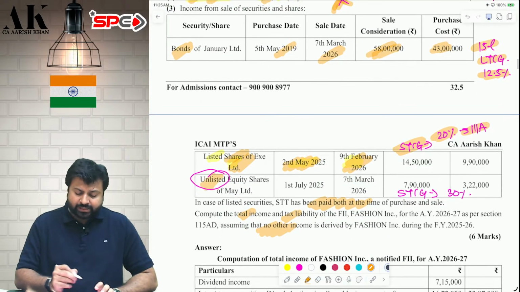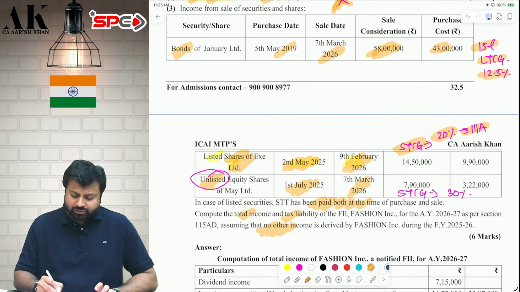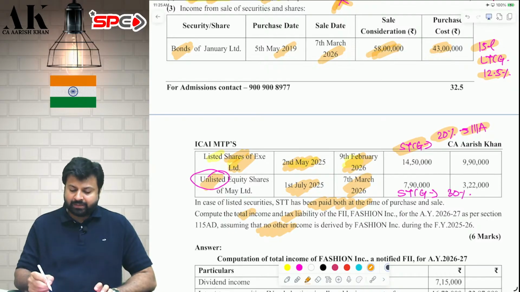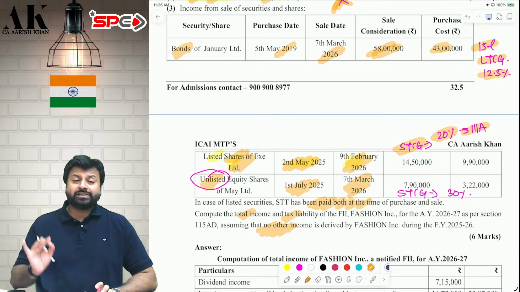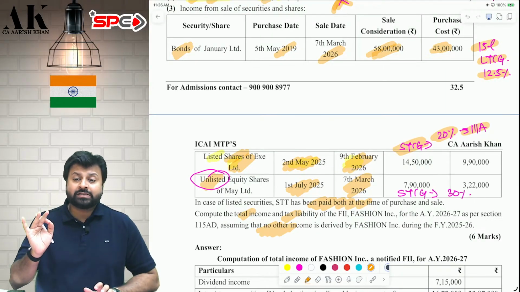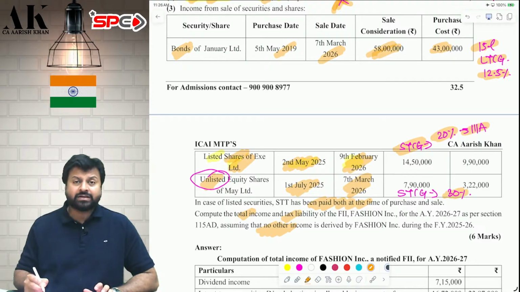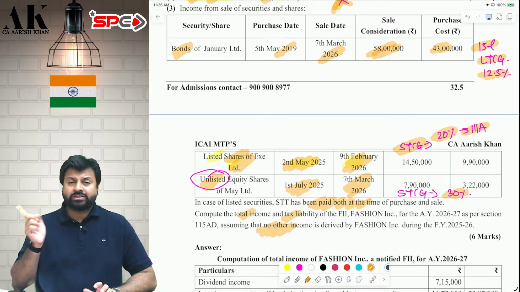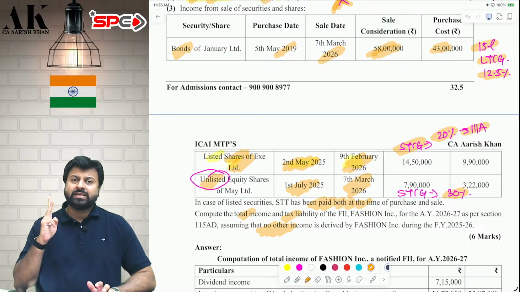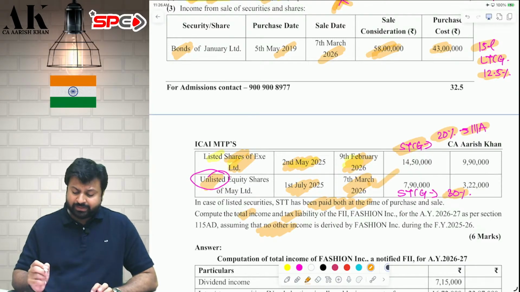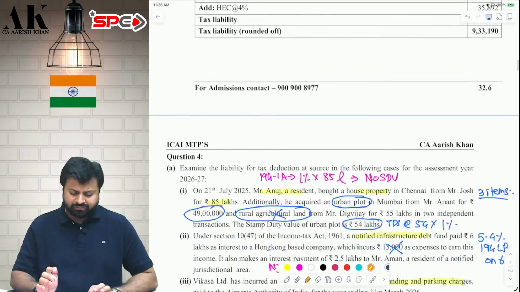Next, unlisted share. It is purchased in July and sold in March 26. Again, it is short-term capital gains. Now, on this 111A is not applicable. Remember, on normal STCG in 115AD, there is a 30% tax. 30% tax will be applied. Go and check 115AD. 115AD has 4 tax rates. Long-term capital gains, normal, 12.5%. Long-term capital gains, 112A, 12.5% with an exemption of 1.25 lakhs. STCG, 111A, 20%. STCG, normal, 30%. So this will be taxed at 30%. I hope it is clear to all of you.